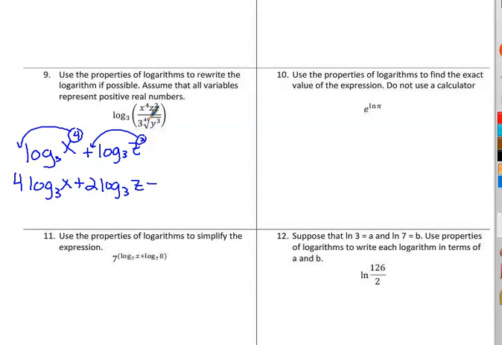I've got to look at my notes. That's 3 to the 4th. I didn't label that one very well. You can't tell if it's the 4th root. Oh, it is. It is the 4th root of y to the 3rd. So I need to talk about this.